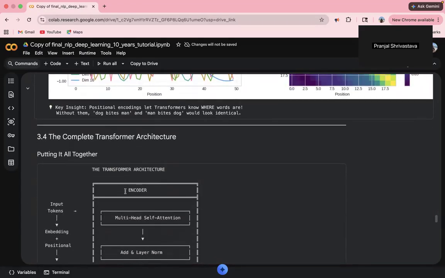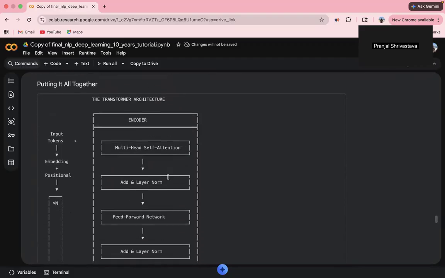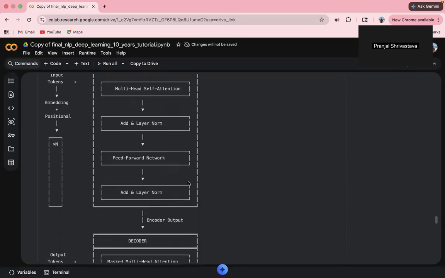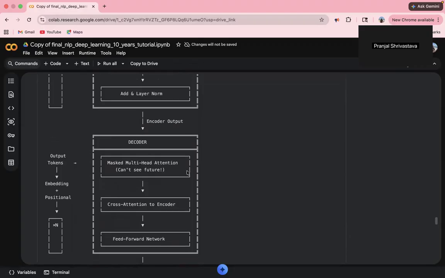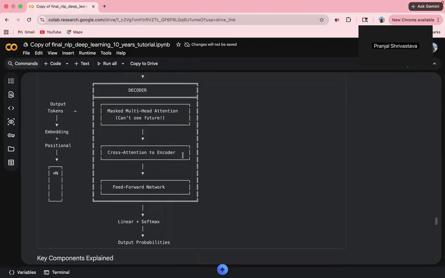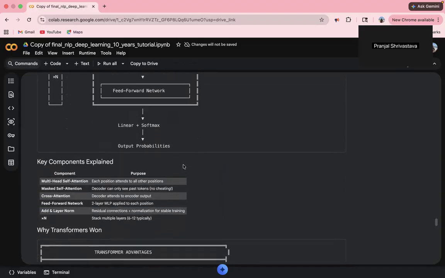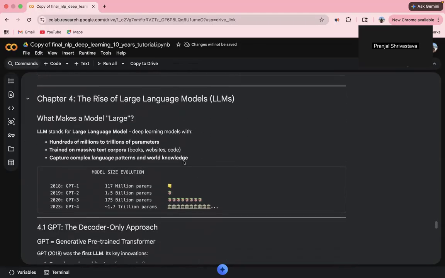Next, we have the complete transformer architecture. Putting it together, input tokens get embeddings plus positional encodings, then pass through a stack of encoder blocks, each with multi-head self-attention, a feed-forward network, residual connections, and layer normalization. The decoder is similar but also has cross-attention to attend to the encoder output. This full architecture underlies BERT, GPT, and every major language model since 2017.